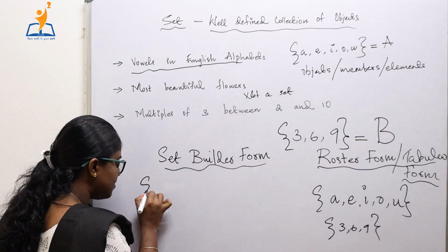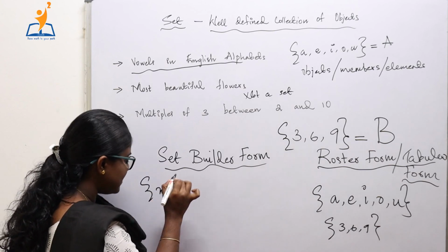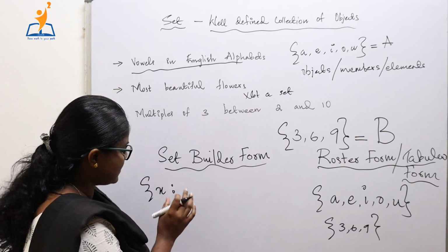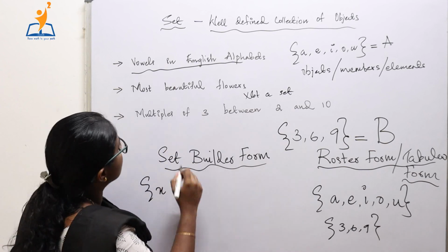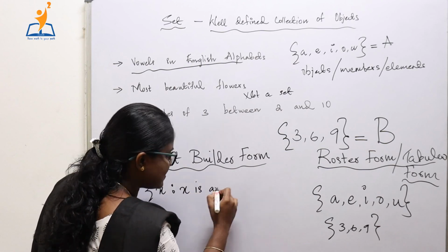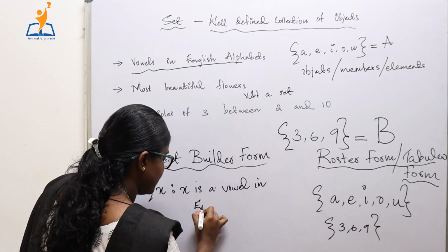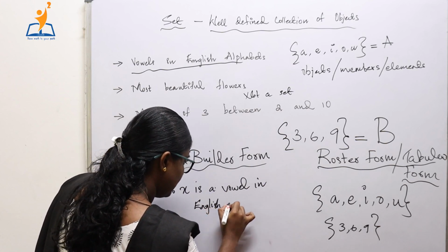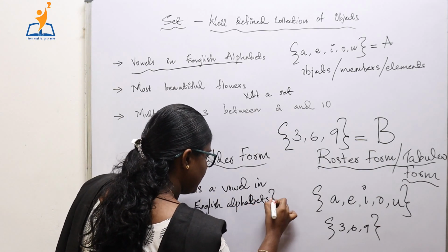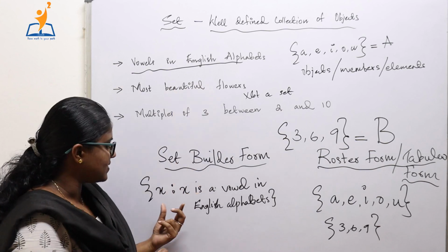For that, first of all, we write the set braces, and we write like this: X such that X is a vowel in English alphabet. This colon can be read as "such that".